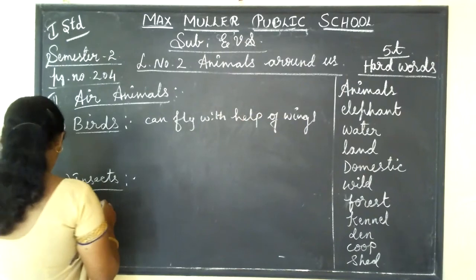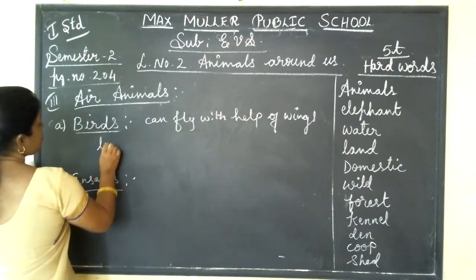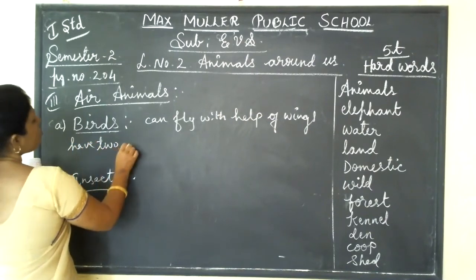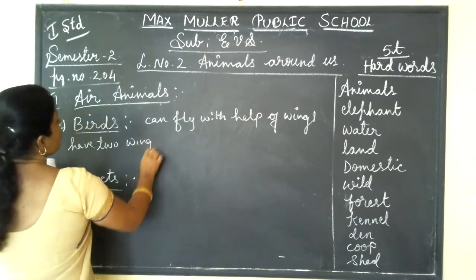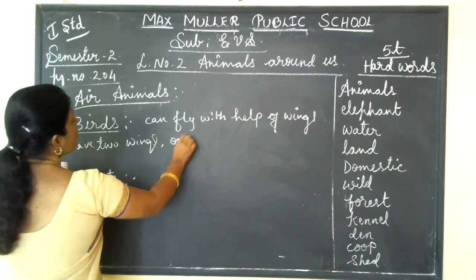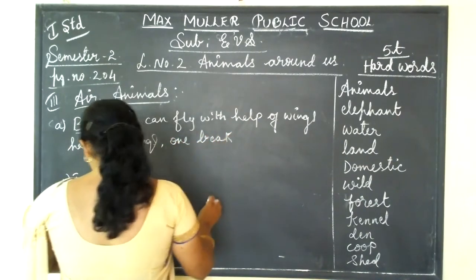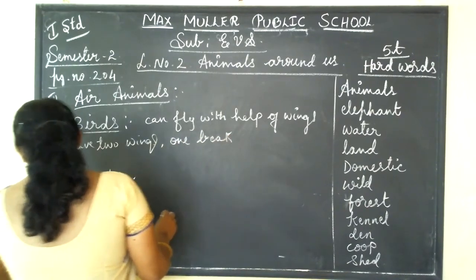So usually birds have two wings, one beak, and two legs, isn't it?